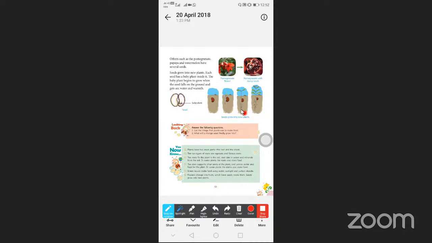After that, you may observe the roots are fixed in the soil, and some days after, it will become big in size. Okay? So this is the way the plants grow from the seeds. All plants will grow from only seeds.